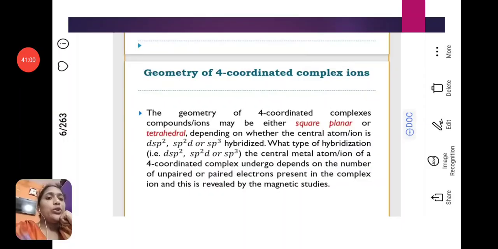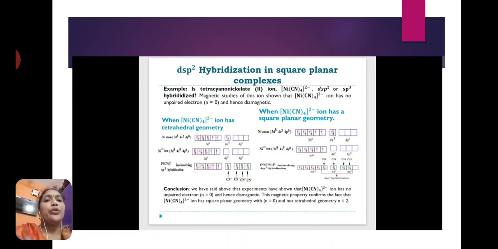And next are 4 coordinated complexes. Now we have seen the 6 coordination complexes. Now the 4 coordinated complexes. Here two possibilities are there, dsp2 hybridization and sp3 hybridization. First we see dsp2 hybridization. dsp2 hybridization means the structure is a square planar complex. The example is the tetracyanonickelate(II) ion.